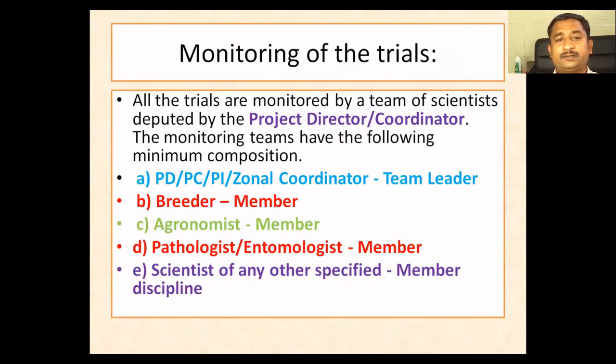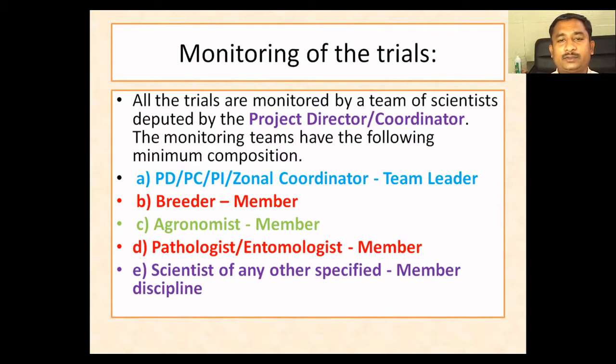And monitoring of trials, this is an important activity of ACRIP, where the project coordinator of the ACRIP, or you can call the ACRIP head, will constitute a committee that monitors these trials. You may ask the question, there are trials going on, who is going to evaluate them, whether they are systematically and correctly conducting the trial or not, whether the trials are good or not. So for that, the project coordinator constitutes a committee, that is, monitoring teams.